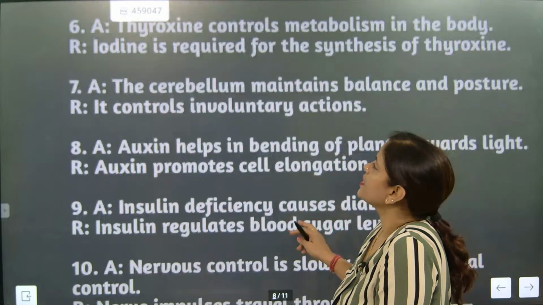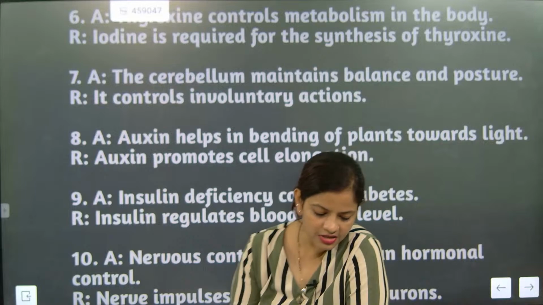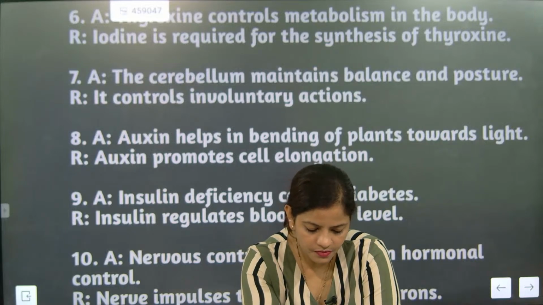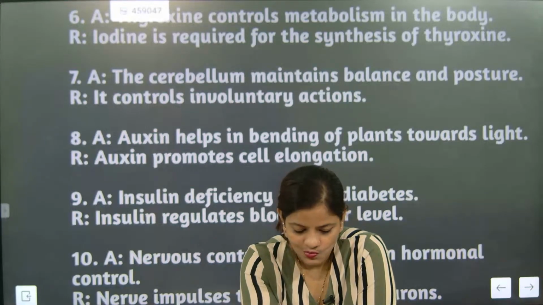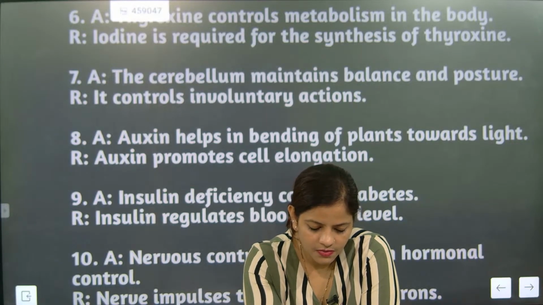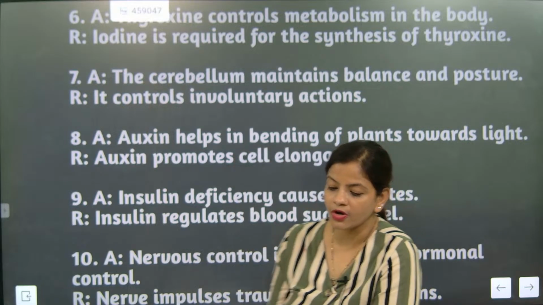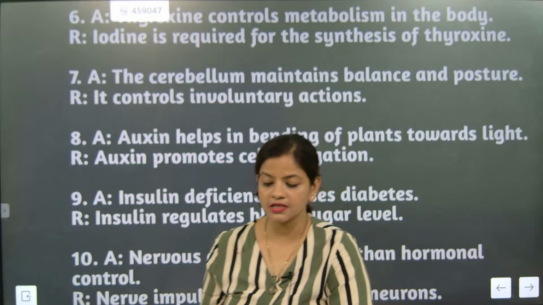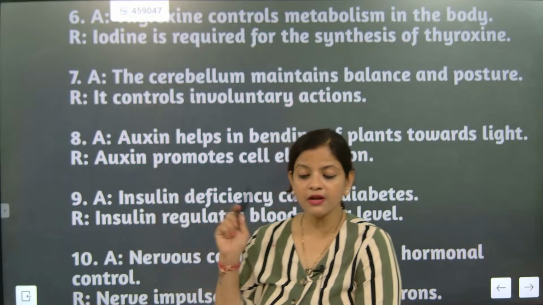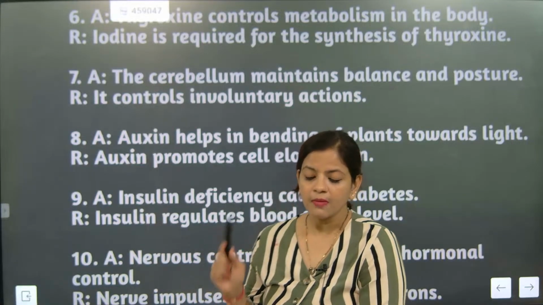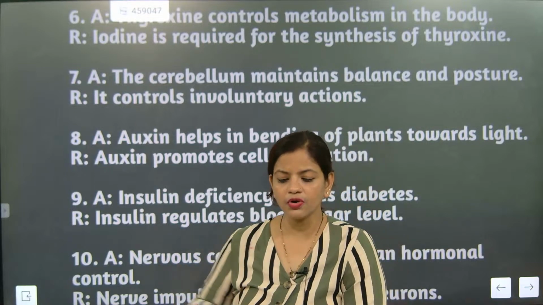So answer is A. The cerebellum maintains balance and posture. It controls involuntary action. This answer only you people will give. What is the correct answer, children? Come on. See, many people they are telling C. Many people they are saying A. The correct answer is not A. Cerebellum maintains balance and posture. Okay, but it controls involuntary action is wrong. Understood? So it is controlling the voluntary part.